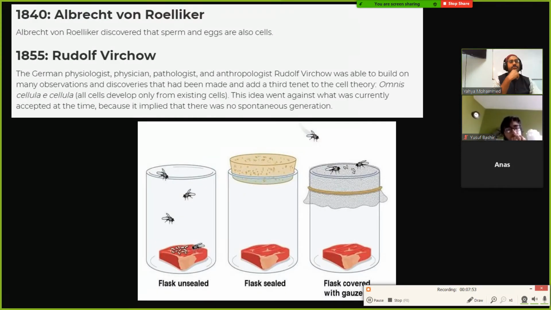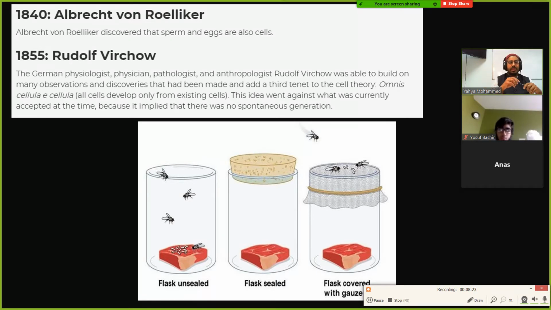All right. So this person discovered that reproductive cells are also cells, and then Virchow came up with the idea that spontaneous generation does not exist. So what is this idea of spontaneous generation? It's the idea that cells can come from just anywhere, or that living things can just come out of the ground some random place.